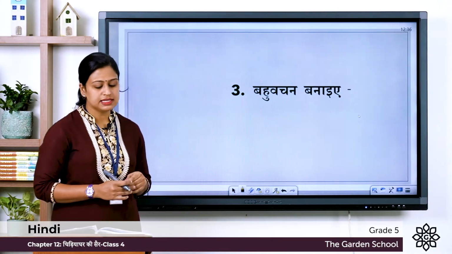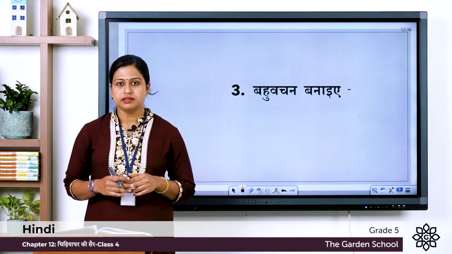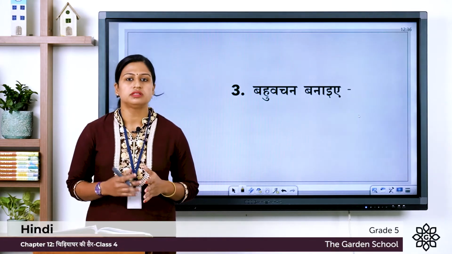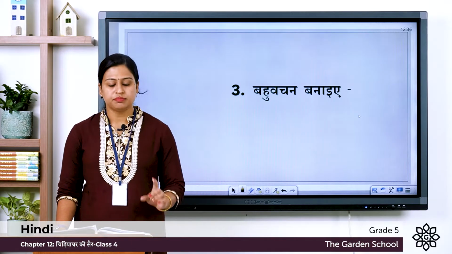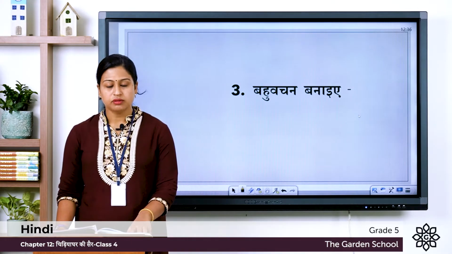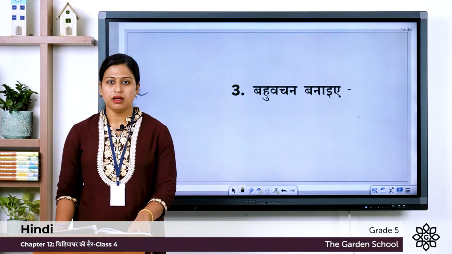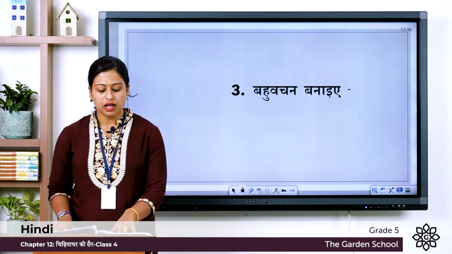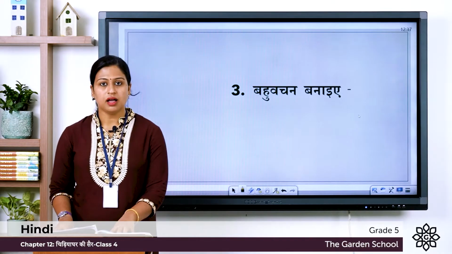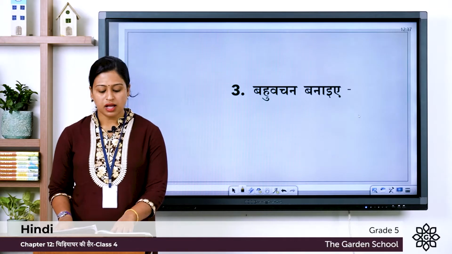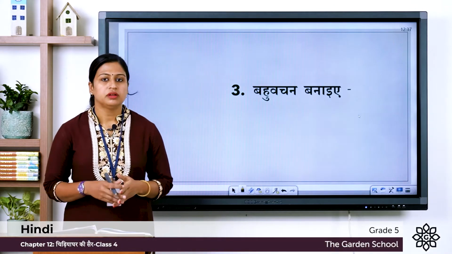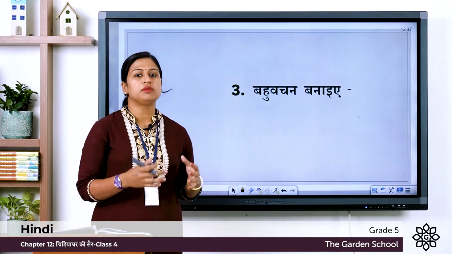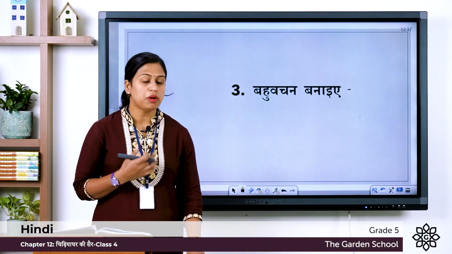The third exercise is Bahuvachan banaiye. That means you have to change these given words into plural form. So the given words are: ka chidiya, bird; kha budiya, old lady; ga dibbiya, box; gha gudiya, doll. Second column: ka mala, garland; kha nauka, boat; ga shakha, branch; ga kavita, poem. Now we have to change these given words into plural form, that is Bahuvachan.